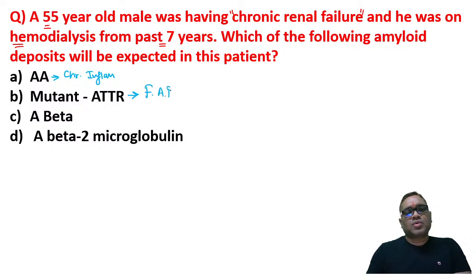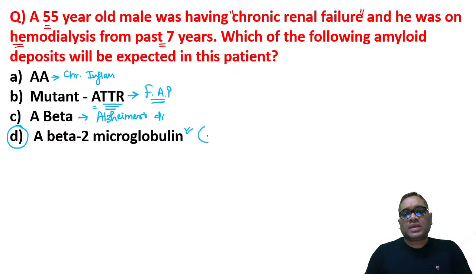Mutant ATTR is a different kind, and this is associated with familial amyloid polyneuropathy, right? So familial amyloid polyneuropathy is associated with mutant transthyretin. A is amyloid, TTR is transthyretin, right? A beta is a localized type of amyloidosis, which we are going to see in Alzheimer's disease, and this is the correct answer. A beta 2 microglobulin will be seen in hemodialysis-associated amyloidosis. So please remember, hemodialysis-associated amyloidosis.